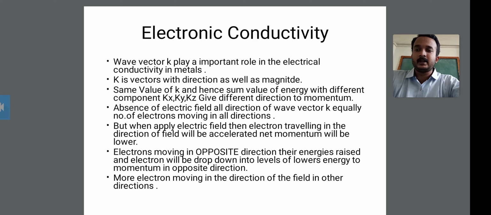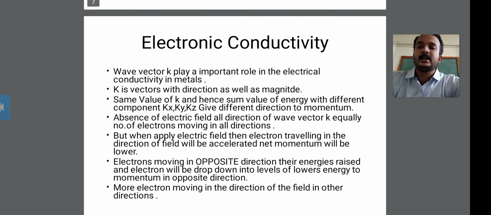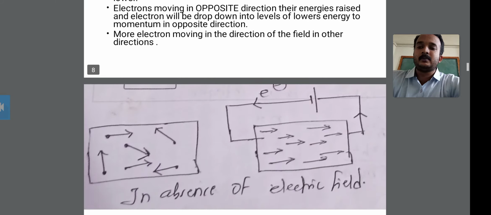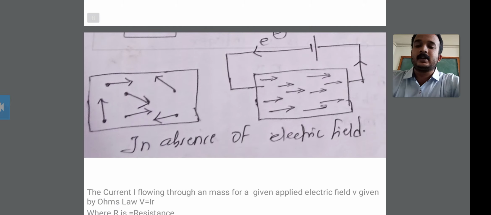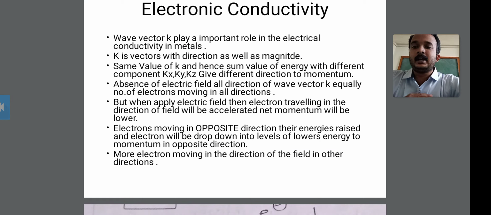The next point is that k is a vector, with direction as well as magnitude. You should also know that k is the wave vector, with a direction as well as a magnitude. The first diagram shows the wave vector and the direction of the electrical field. This is the second point of electronic conductivity.